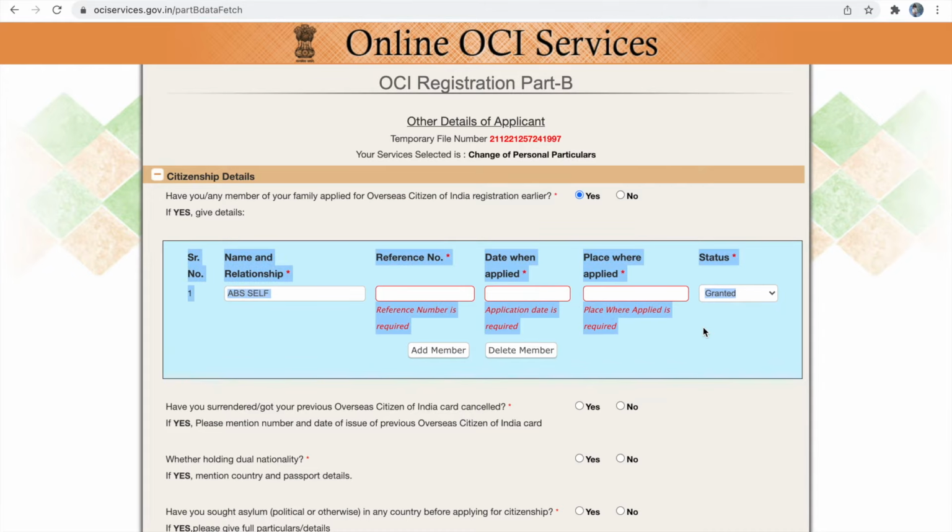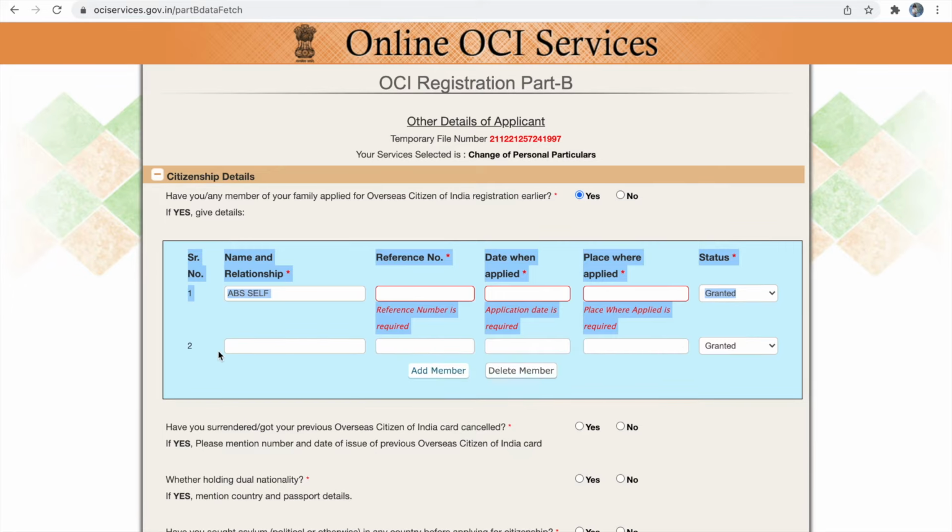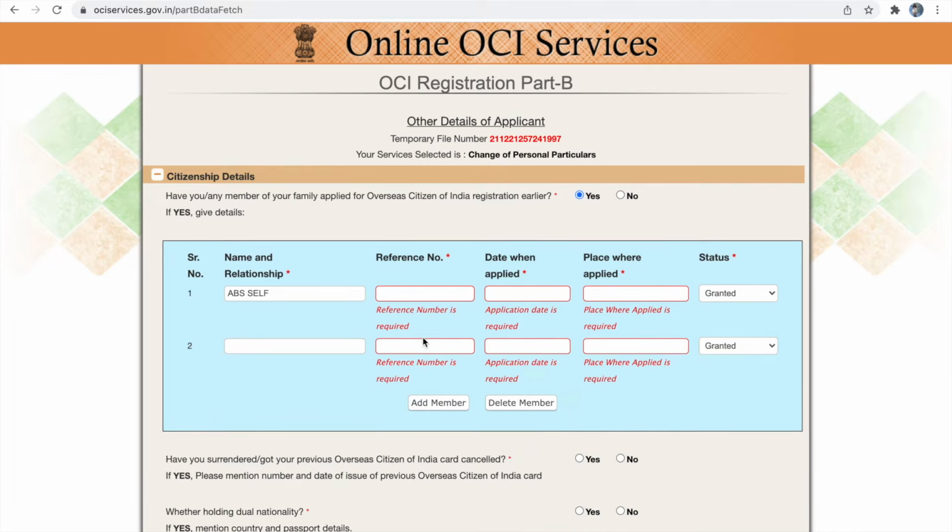Next, if any other members have an OCA card in the family, then you have to provide details of those by clicking add member and provide details of the other members who have an OCA card in the family. The reference number is going to be the file reference number. You can find the file reference number in the OCA card itself in the information page. Please refer to the OCA card for your file reference number.